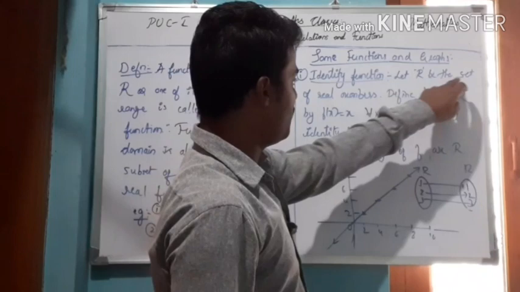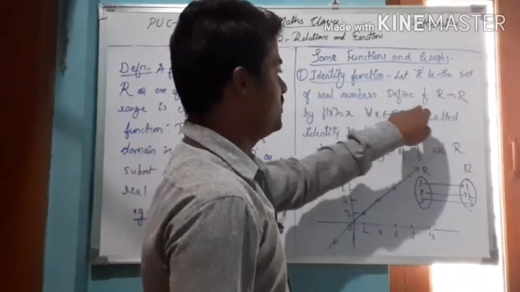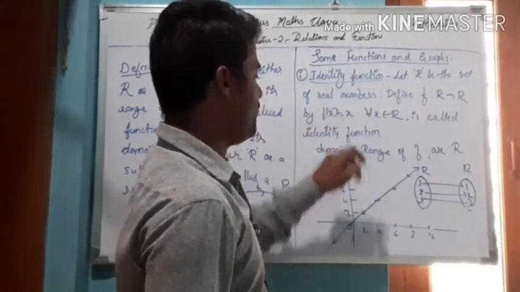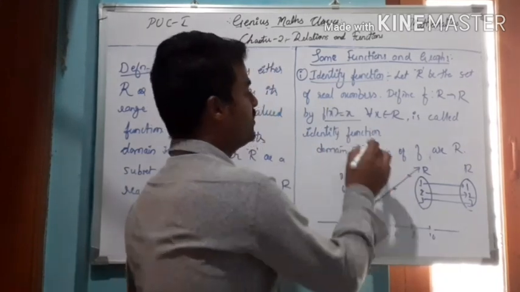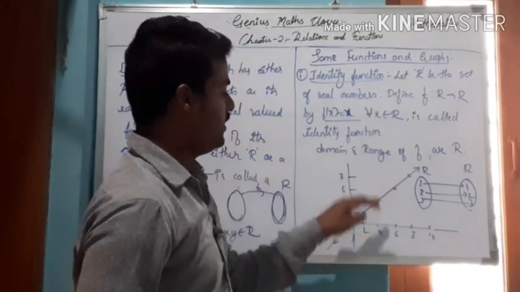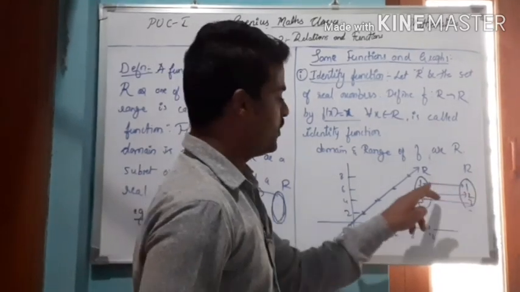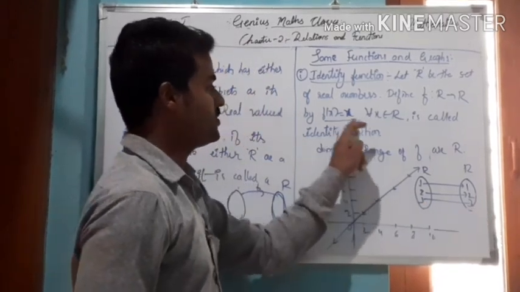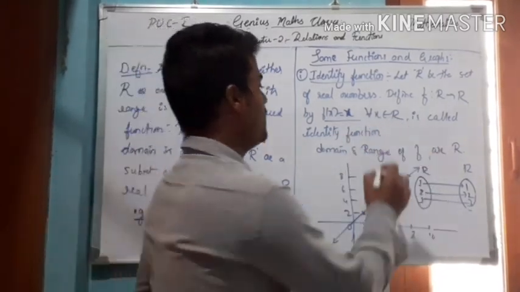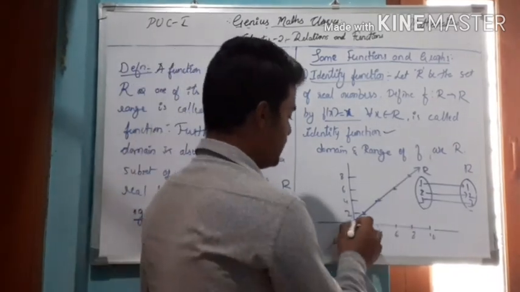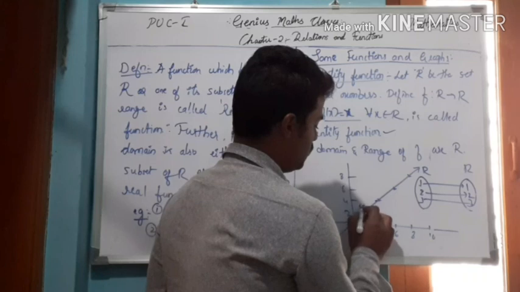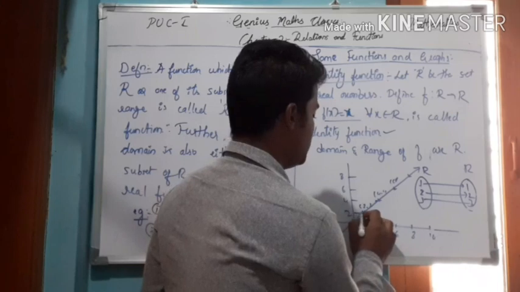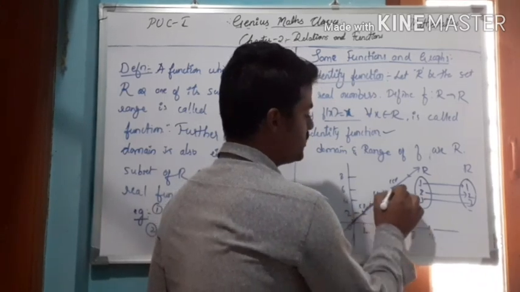Here, let R be the set of real numbers. Define a real valued function f from R to R by f of x equal to x. For any value of x, you will get the result as itself only. For 2 you will get 2, for 3 that is 3. That is f of x equal to x for all x belonging to the real numbers. It is called the identity function. And its graph is always a straight line through the origin. So here (2,2), (4,4), (6,6). Its images will always come like this, and therefore it is always a straight line.